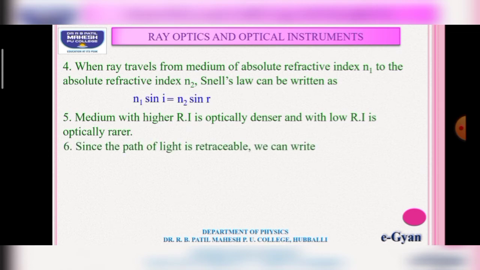Sixth point, since the path of light is retraceable, when you go in the reverse direction it passes through the same path that it traveled initially, and we can write n21 is equal to 1 divided by n12. That is, the refractive index of the second medium with respect to the first medium is equal to the reciprocal of the refractive index of the first medium with respect to the second medium.